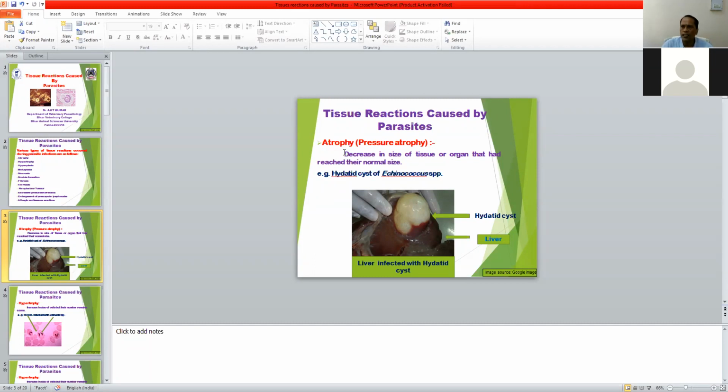This occurs mainly due to the pressure of the stages of the parasite. One of the most common examples of atrophy type of tissue reaction is hydatid cyst of Echinococcus granulosus. Hydatid cyst is a metacestode or larval stage of cestode of Echinococcus granulosus.